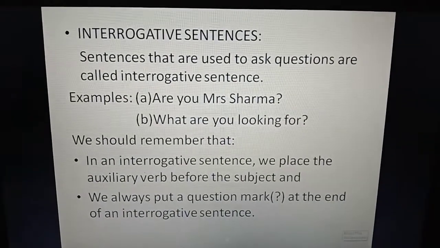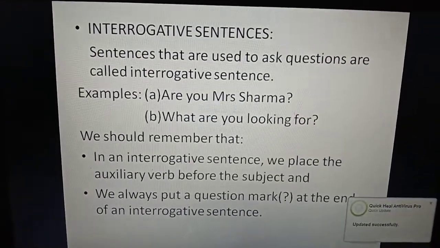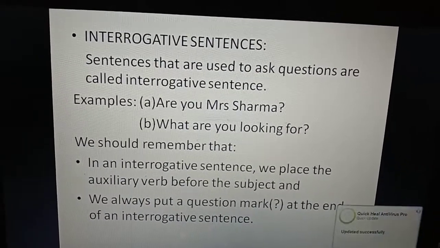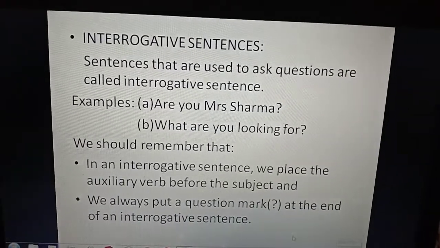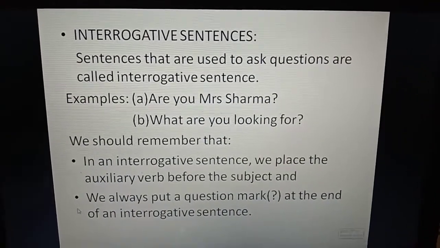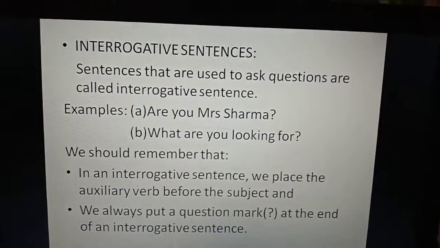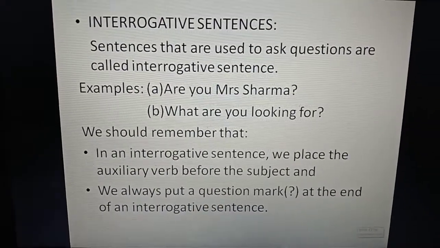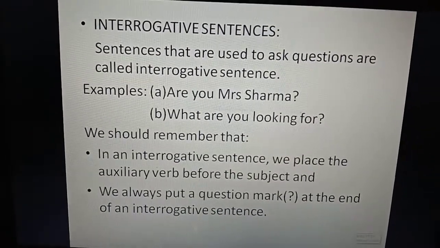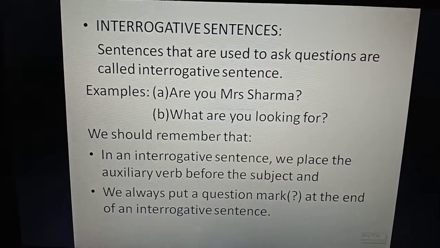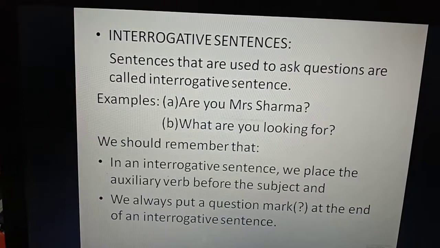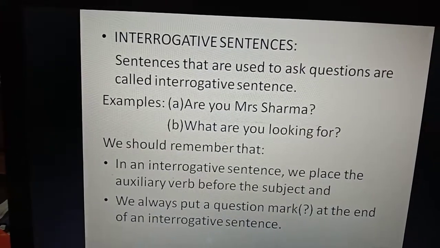Now if you see the sentences very carefully, the first starts with are, which is an auxiliary verb. The modal auxiliary topic we are going to do in the next grammar lesson. Are, do, is, have, has are all auxiliaries. And the second starts with what, that is a WH question. That is why we should remember that in an interrogative sentence we place the auxiliary verb before the subject, and we always put a question mark at the end of an interrogative sentence.